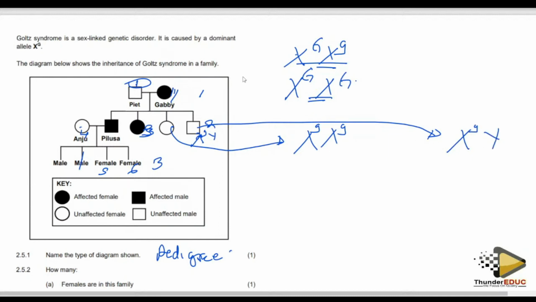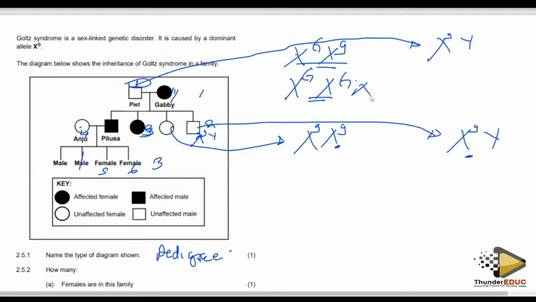So the father is already having small g, capital Y. Automatically, how did this individual and this individual get this recessive allele if the mother is like this?